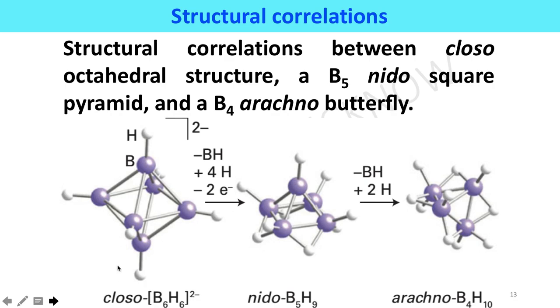If one BH unit from the closo structure with 2 electrons is replaced with 4 hydrogen atoms, then one side is open and it becomes a nido-like structure. Here nido means nest-like structure, like a bird's nest. If one more BH unit is replaced with 2 hydrogen atoms in the nido structure, it becomes arachno, which is like a net-like structure.